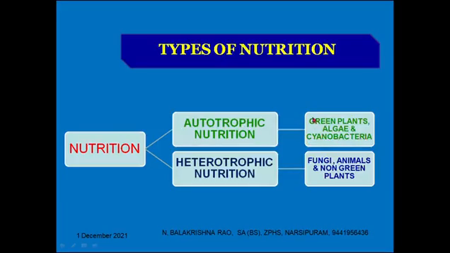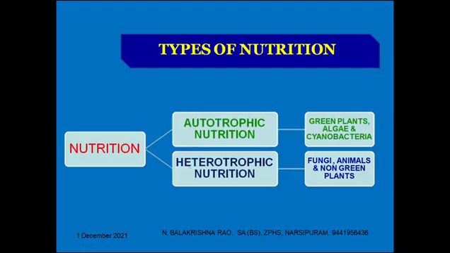Green plants, algae, and cyanobacteria perform autotrophic nutrition. And the second one is heterotrophic nutrition.